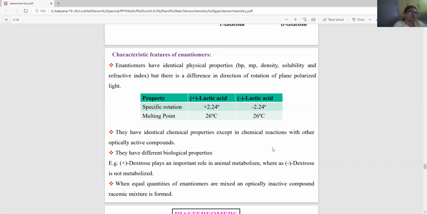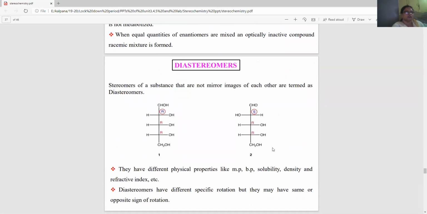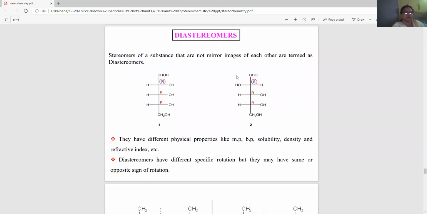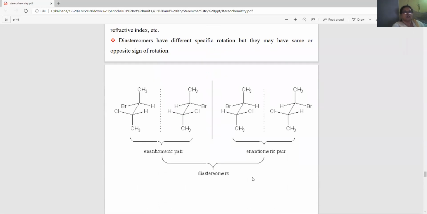Okay? So coming to diastereomers, stereoisomers of a substance that are not mirror images of each other are termed as diastereomers. Okay, so they are not mirror images. So they have different physical properties like melting point, boiling point, solubility, density, and refractive index. So they have different specific rotations, but they have same or opposite sign of rotation.